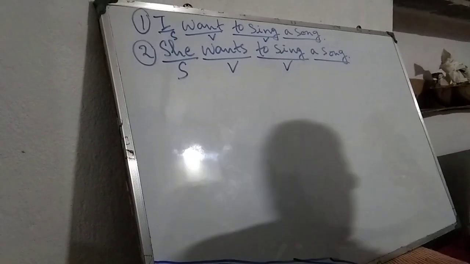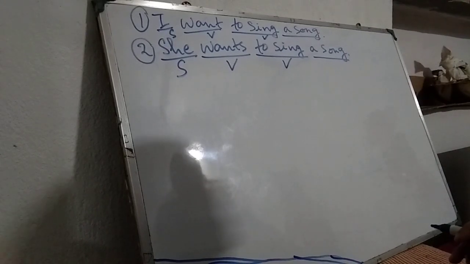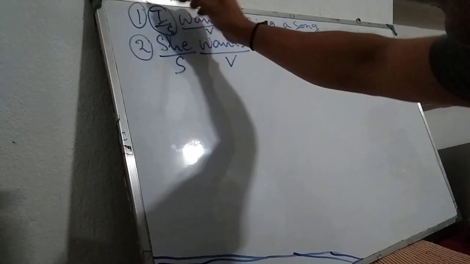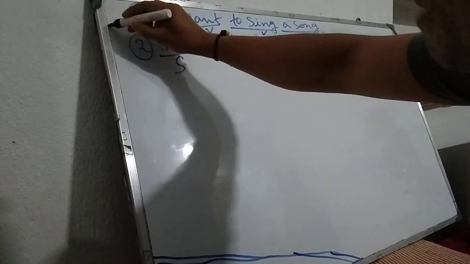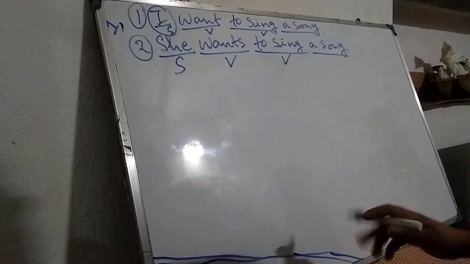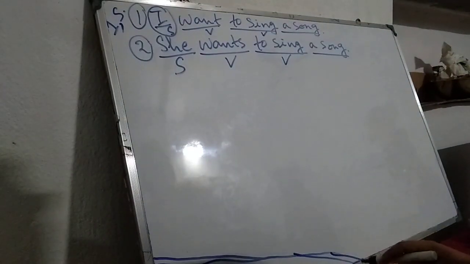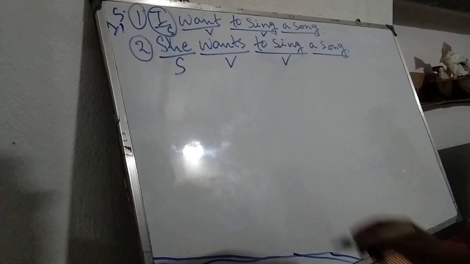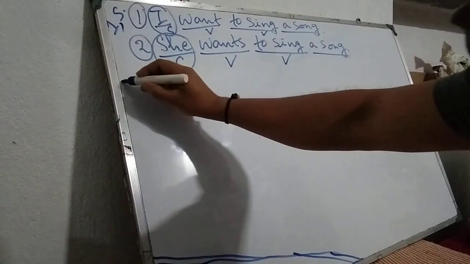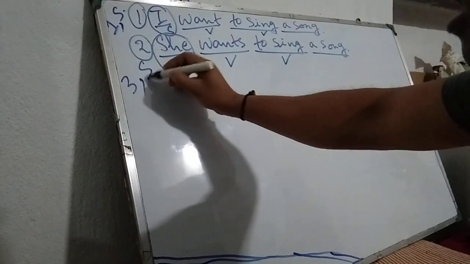But now look here, what are the changes in these two sentences? Look at the first example, I. It is first person, and which number? It is singular number. In the second sentence, she is the subject. It is third person and it is singular number.